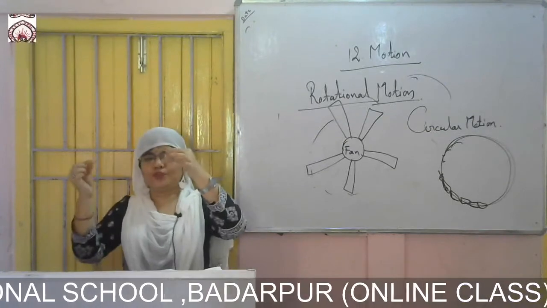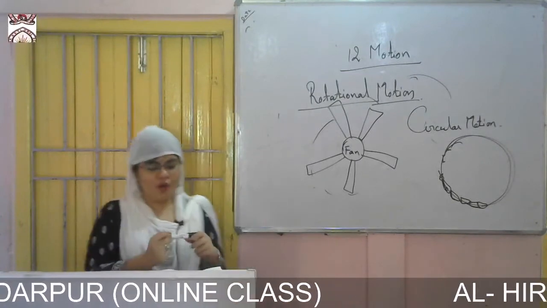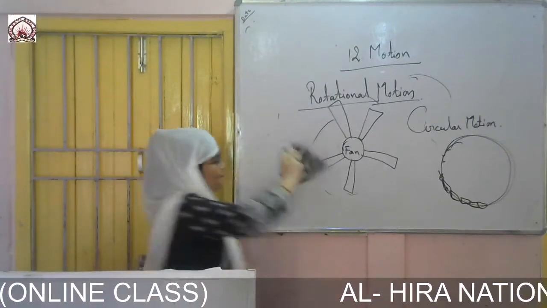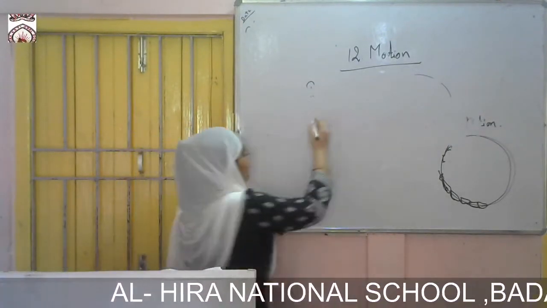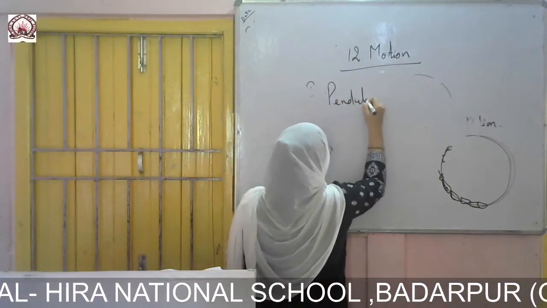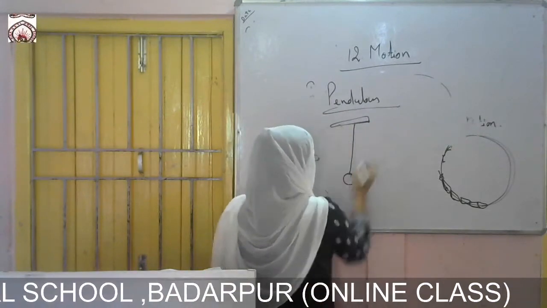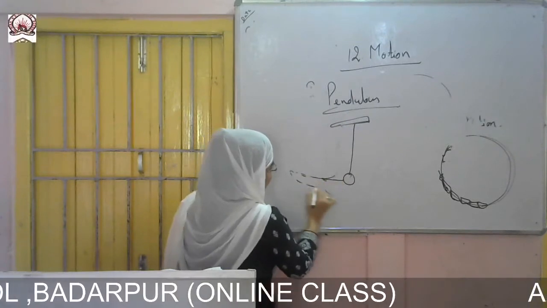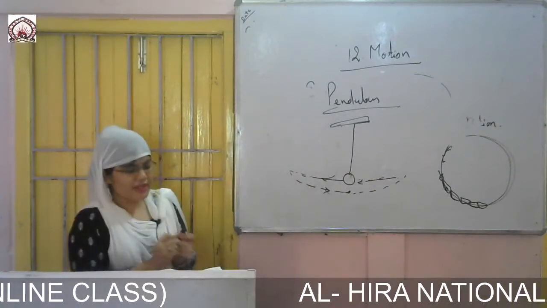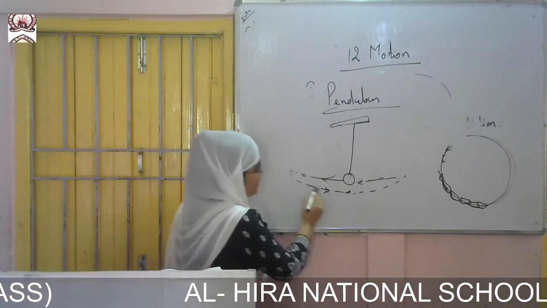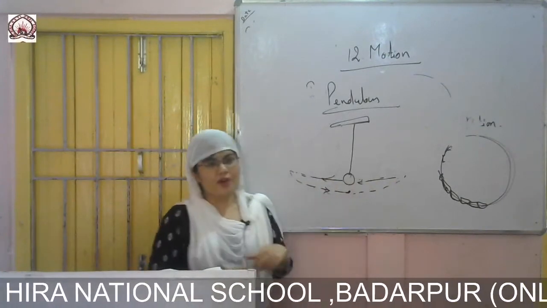Oscillation is moving from one position and coming back to the same position, again going this way and coming to the same position. So suppose you have a pendulum, a bob hanged on a stand. The bob moves this side, again comes to the same position, again goes and again comes to the same position. That is an oscillation. This completes one oscillation.